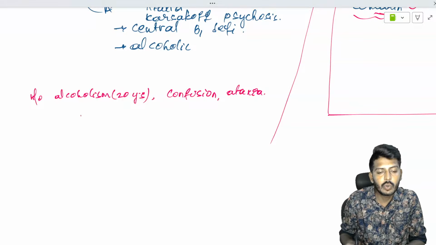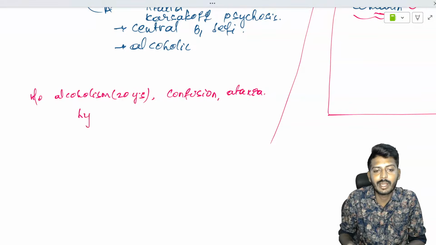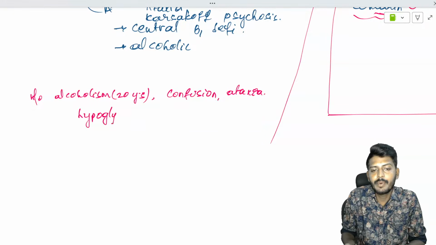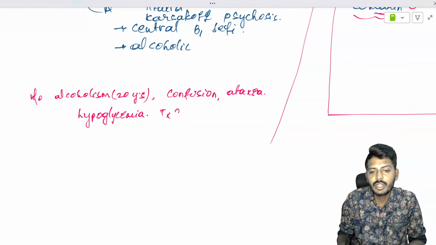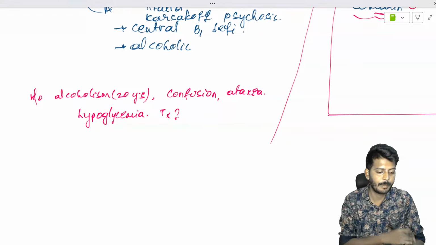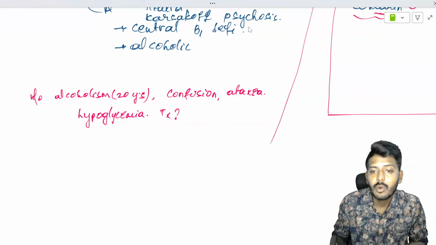Okay, his blood glucose, he also develops a hypoglycemia. Okay, hypoglycemia. So what is the treatment? How do you treat this person? So this is a very important question. Okay, so what is the problem?